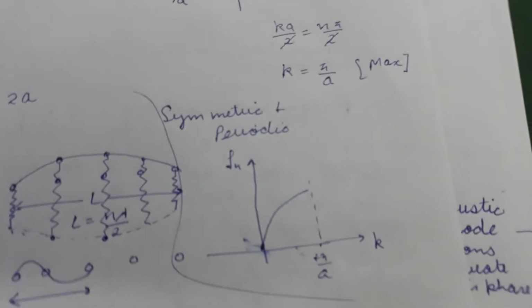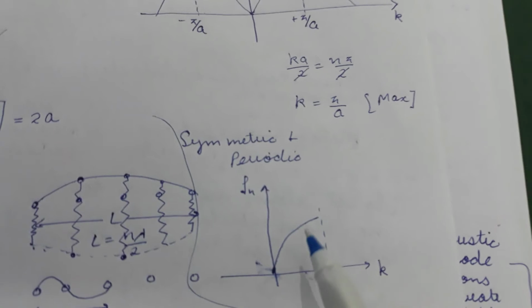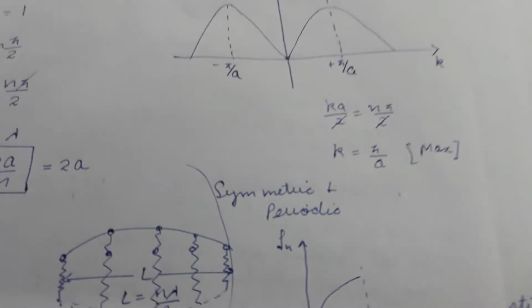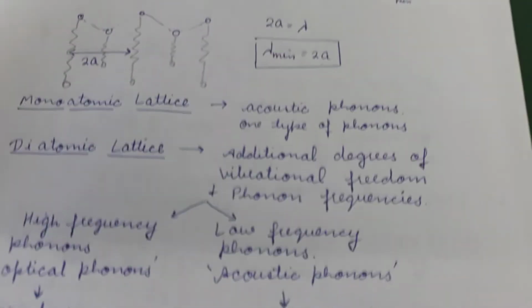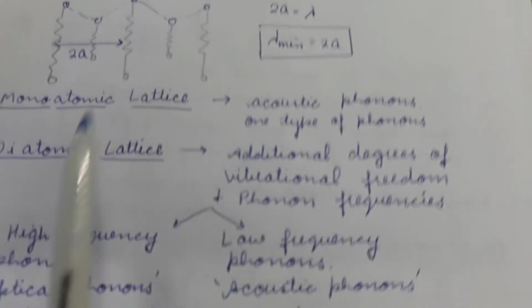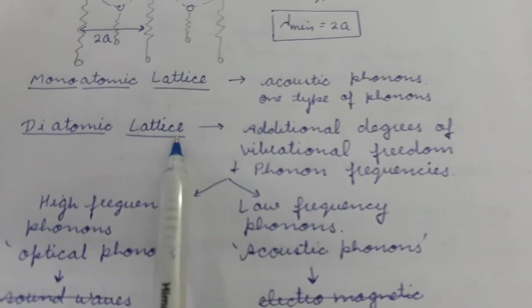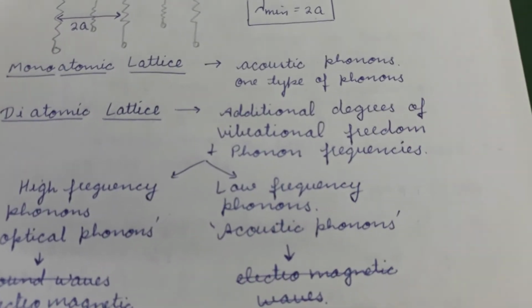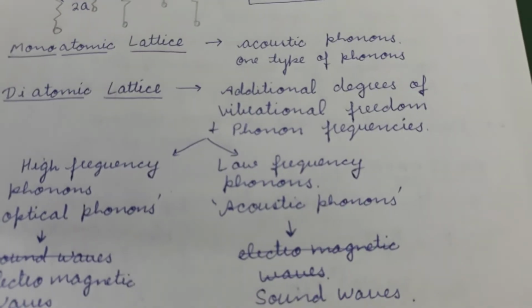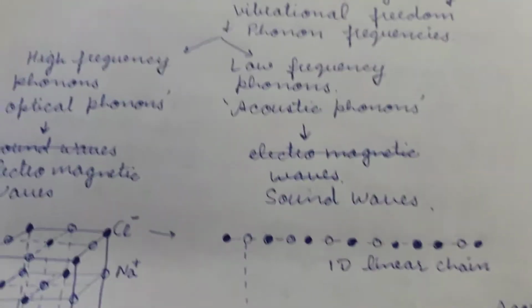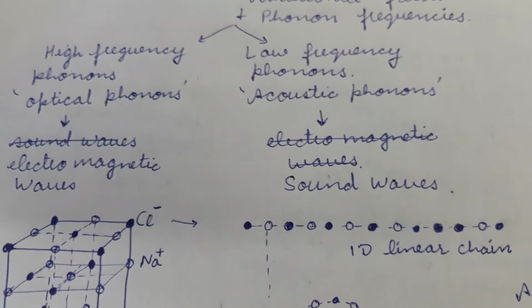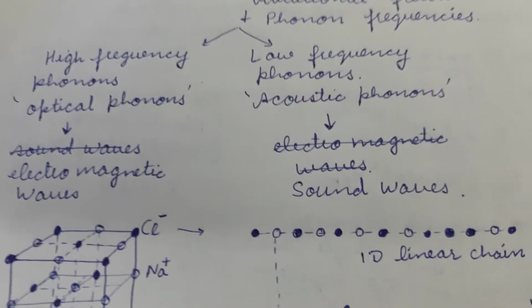And this is for the acoustic phonons, because in a one-dimensional lattice we only have acoustic phonons. While in a diatomic lattice, there will be some additional degrees of vibrational freedom and phonon frequencies that will be available. So that is why we'll have different energies of phonons. There will be some low frequency phonons and some high frequency phonons.